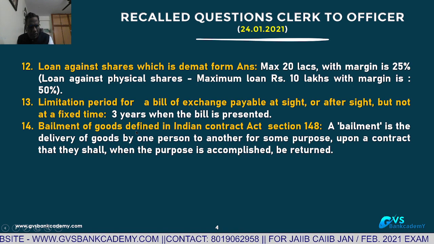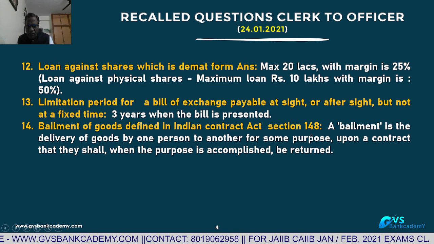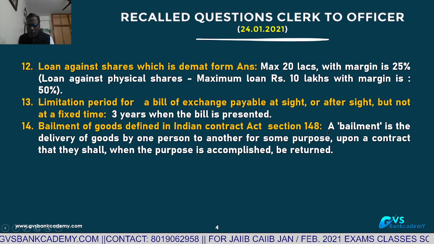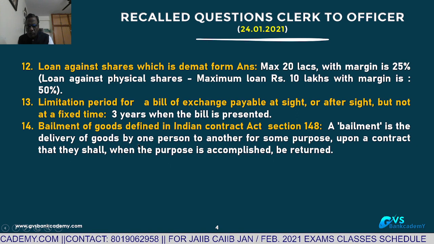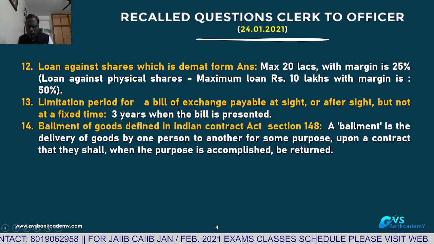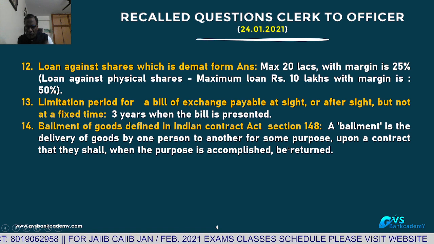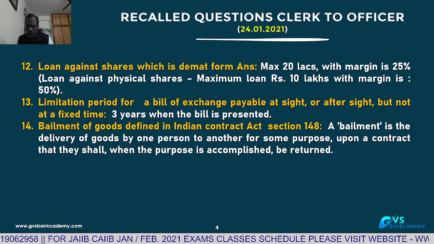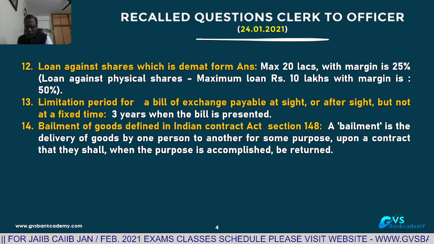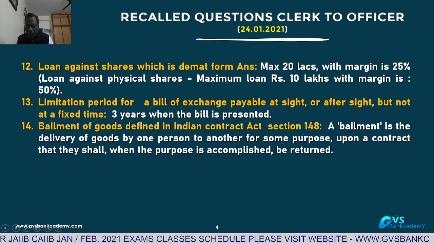Bailment of goods, where it is defined? Indian Contract Act section 148. What is the meaning of bailment? Bailment is the delivery of goods by one person, the owner of the goods, to another person for some purpose, for a loan or any other specific purpose. We can give the bailment of goods by the owner to another person, or to the bank also, for example a gold loan. It is a pledge, a bailment of gold for the purpose of the loan.